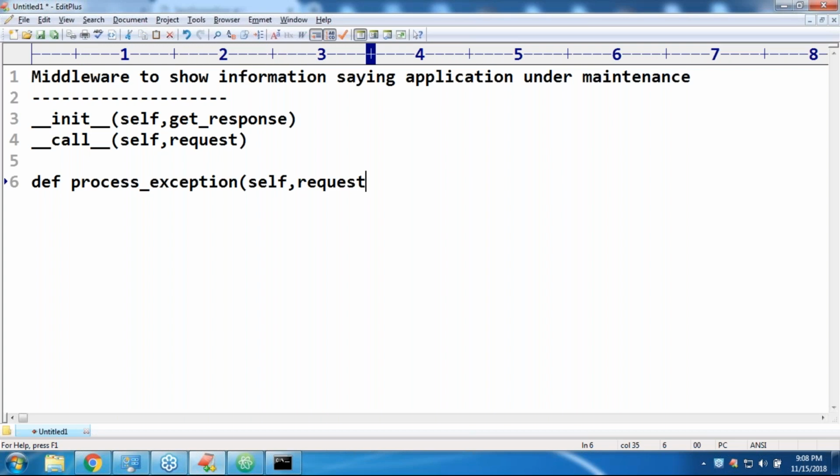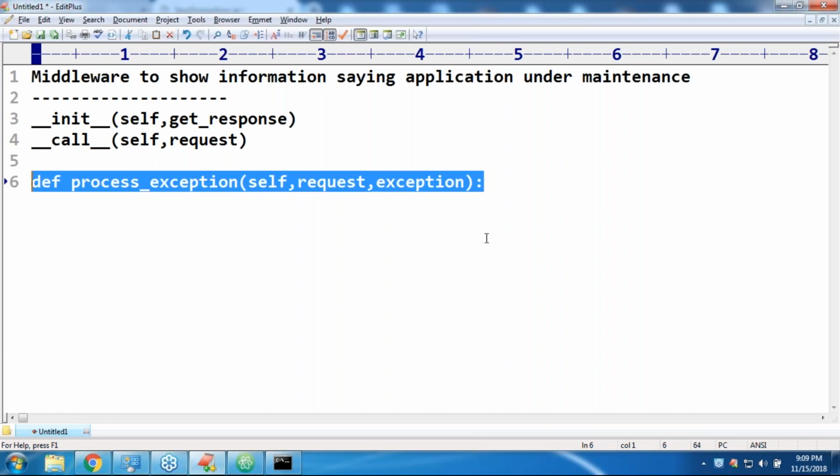Do you know this method? Please observe. Process exception: if a view function raises any exception, can you please process this exception? The process_exception method will be executed if and only if there is an exception in the view function. That's what you should be clearly aware of. It's a very simple terminology. Can you please tell when this method will be executed? Please respond.